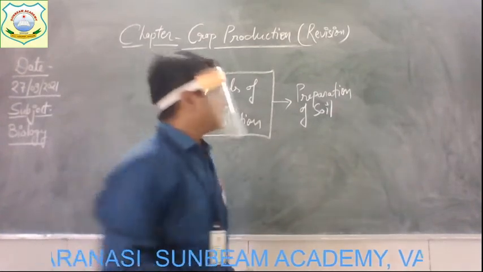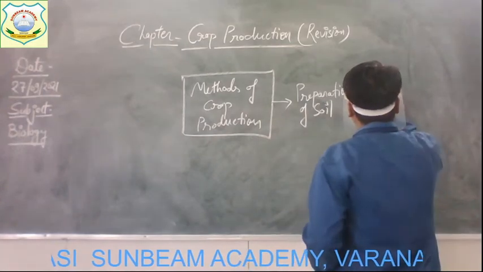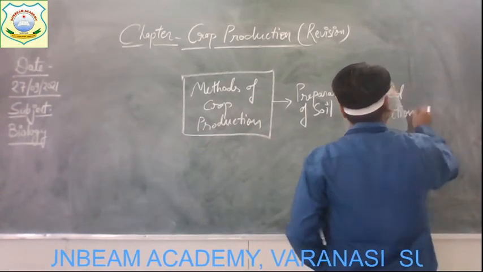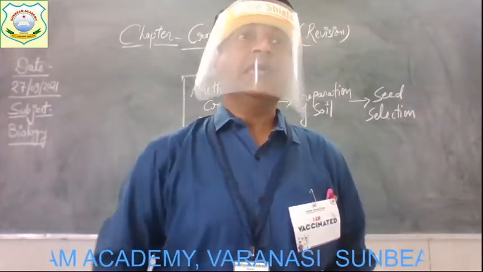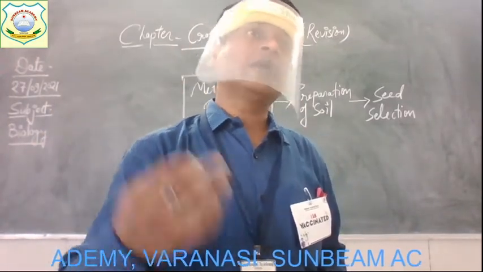Get it? Now the second step is there. The second method is seed selection. Nowadays, children, you must have seen that in the market different varieties of seeds of crops are available.